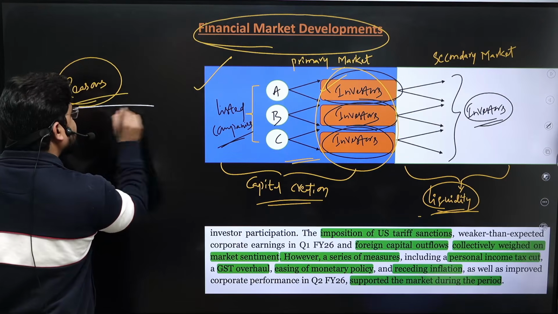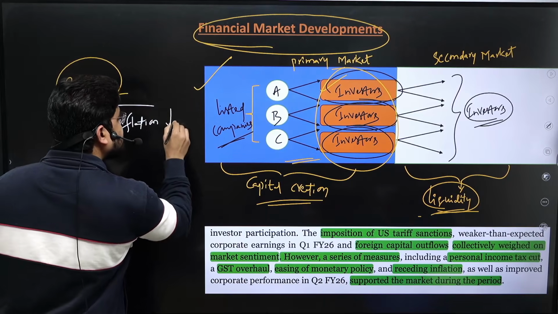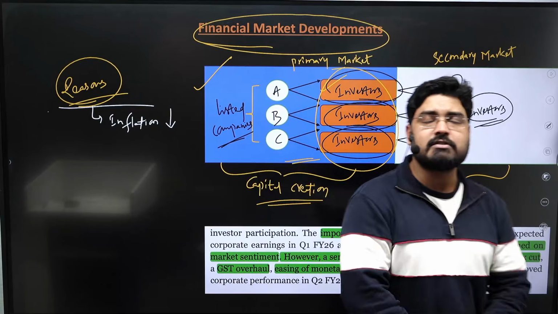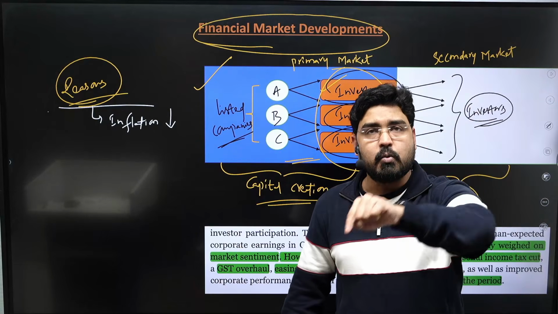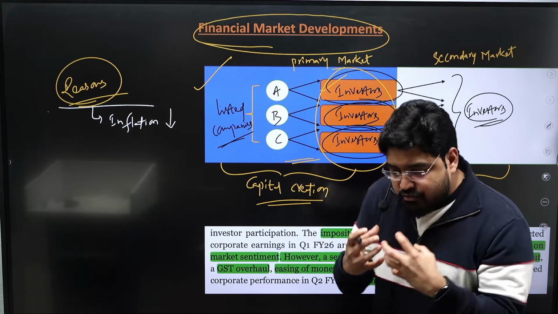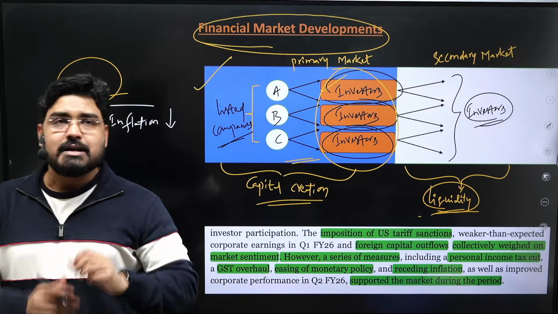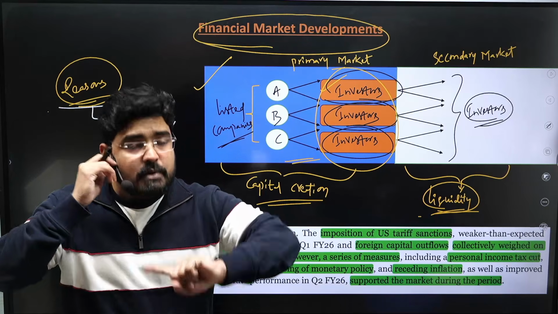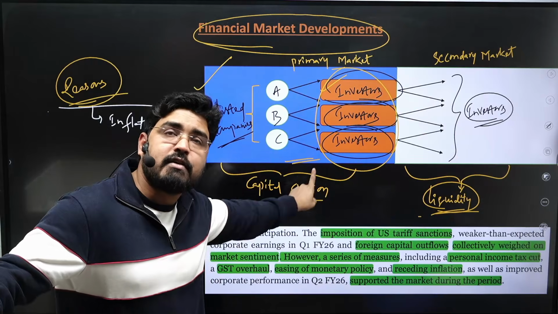The first reason is inflation, the receding inflation. Inflation has been declining in India. If you remember, in the last lecture we discussed how inflation reduced from almost 6% to 1.7% in the span of 12 months. When inflation reduces, consumption expenditure is reduced, and this leaves more savings in the hands of the public, which has resulted in increasing investment in the financial markets.